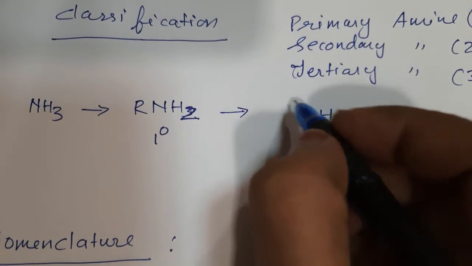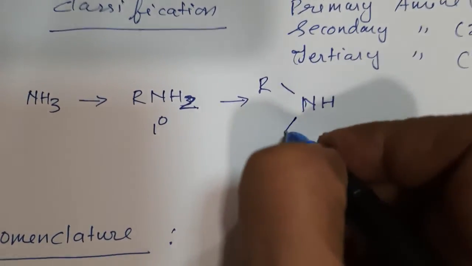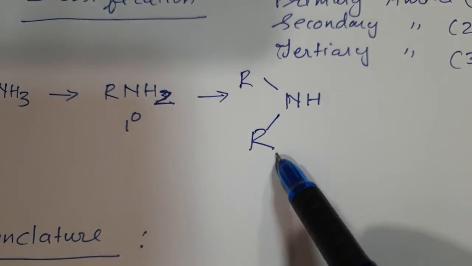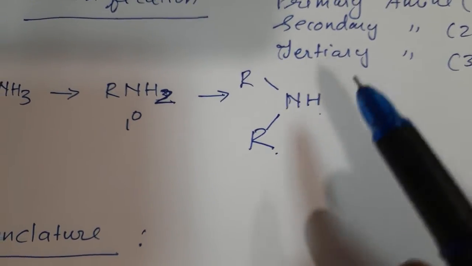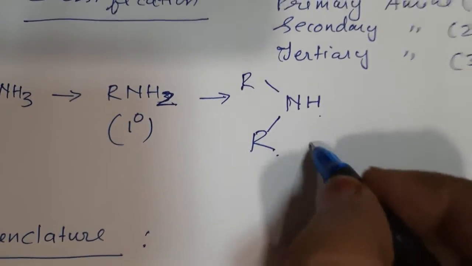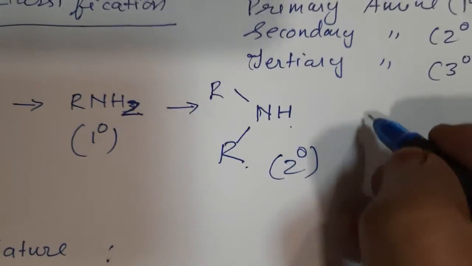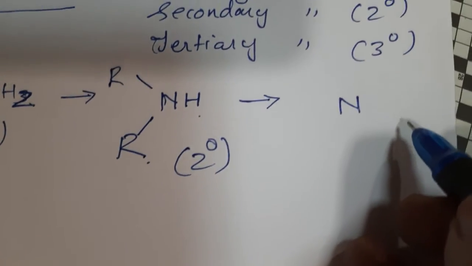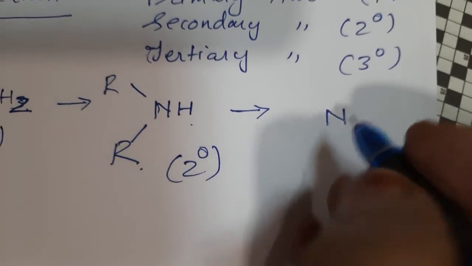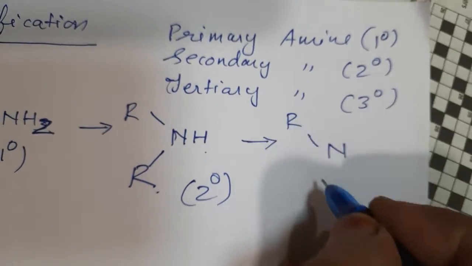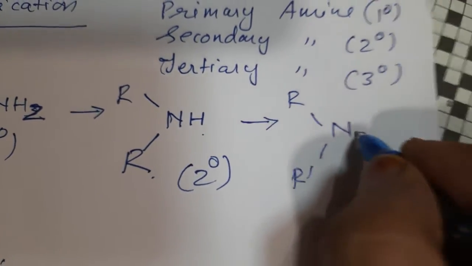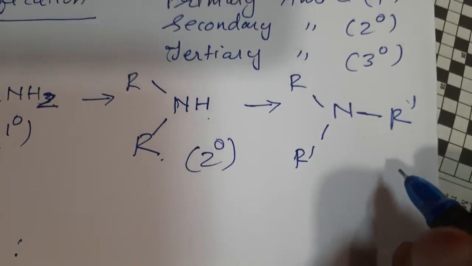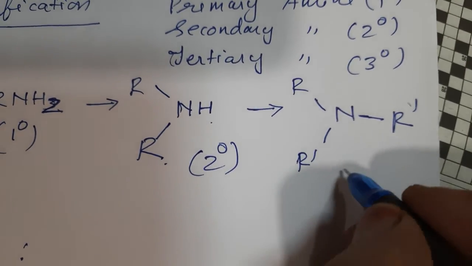Then what will be there? R and R. Okay, R and R can be same or they could be different also. So this is 1 degree amine, this is 2 degree amine, and if it is written as single N, all the 3 hydrogen atoms are now substituted. So R, suppose here R dash, or suppose here also R dash. So all the 3 hydrogen atoms are substituted. So this is known as 3 degree amine.